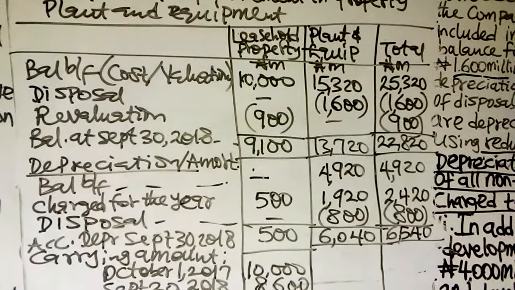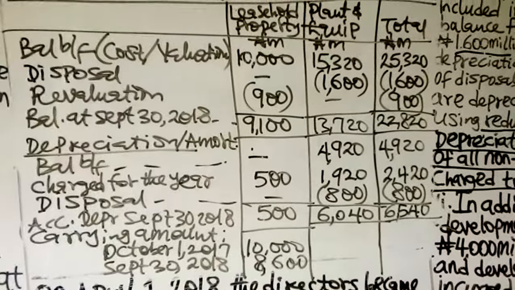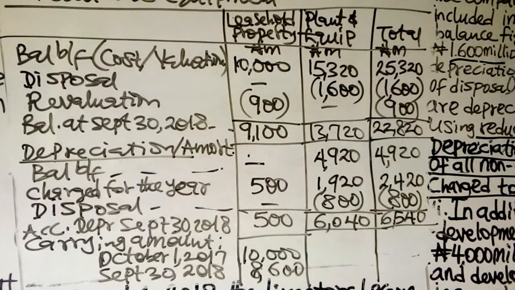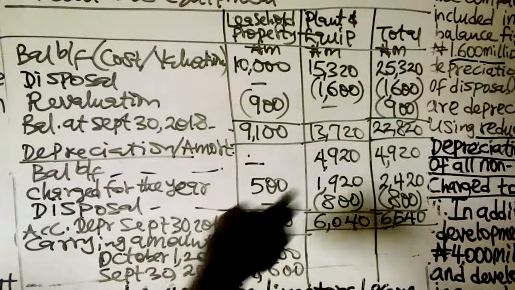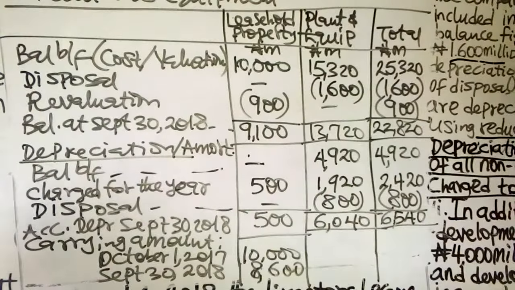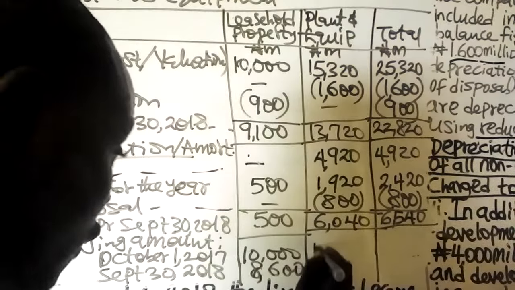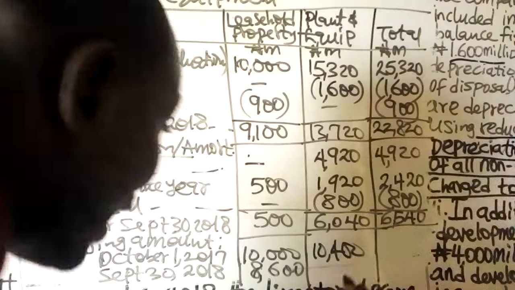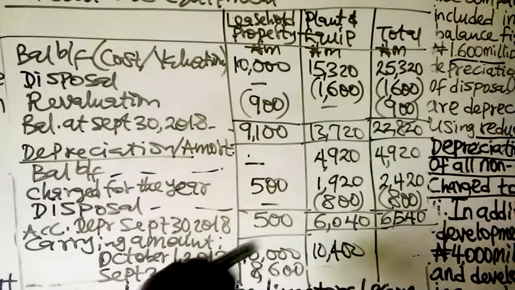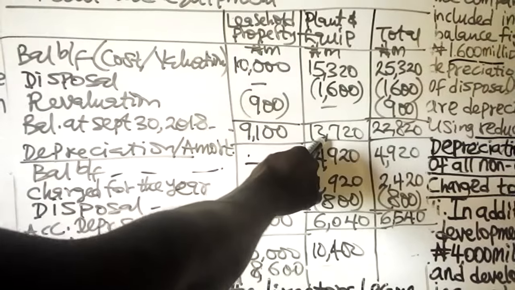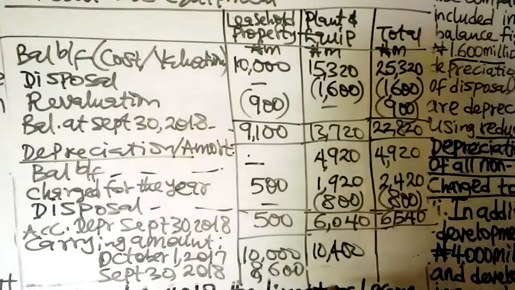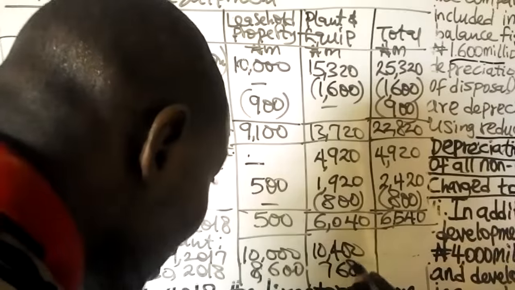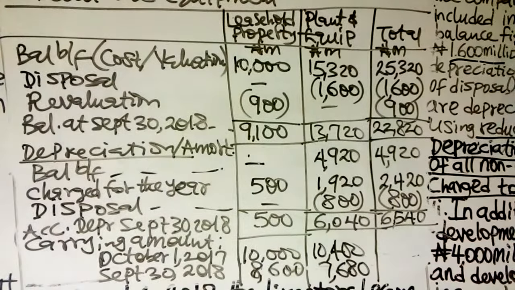You know, this asset was revalued to 8,600. Then for the plant and equipment, the opening balance is 15,320 minus the opening balance of 4,920. Then you have 10,400. That will be the carrying amount as at the beginning of the period. Then for the closing, 13,720 minus 6,040. Then you have 7,680 as the carrying amount as at the end of the period.